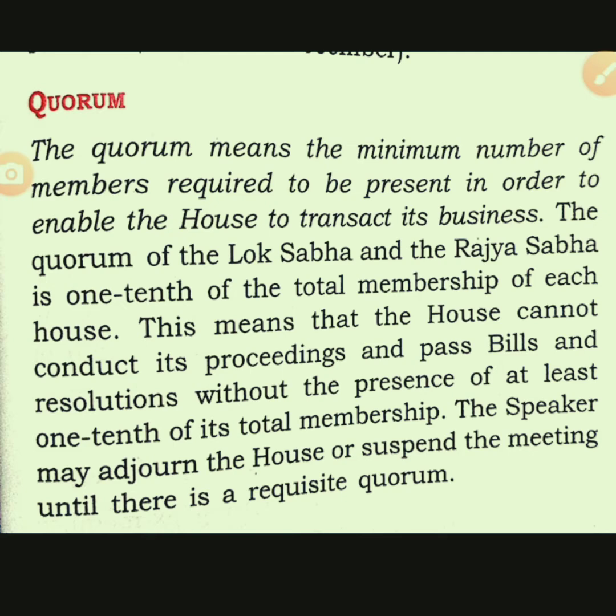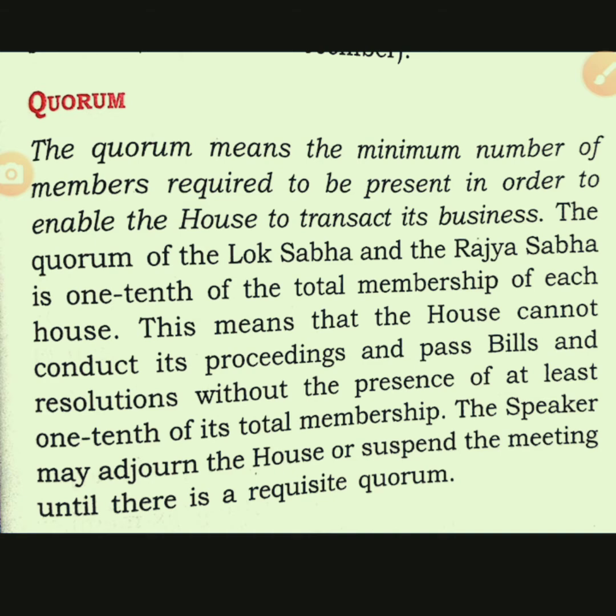For example, if any bill is going to be passed, then quorum means at least 1/10. Means total strength of Lok Sabha is 545. So at least 55 members must be present in the house if any activity is going to be held. If they are not present, then we cannot conduct the activity of the house.